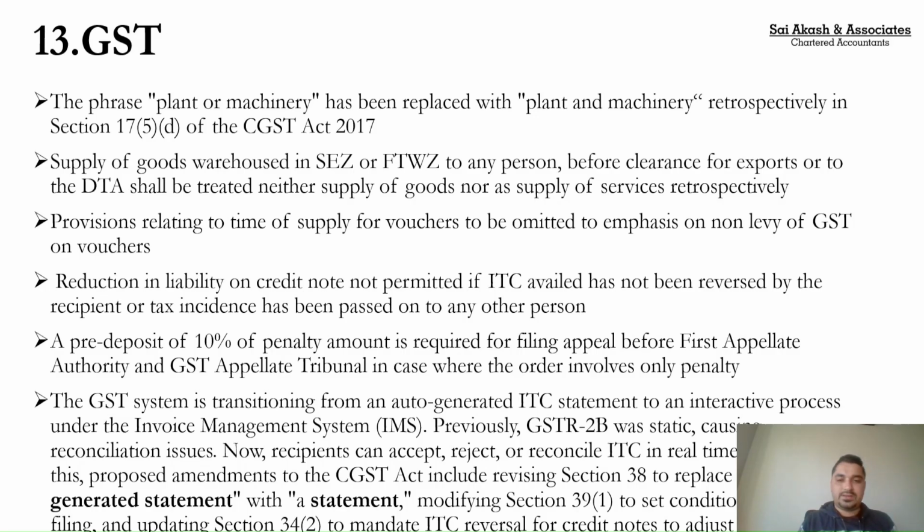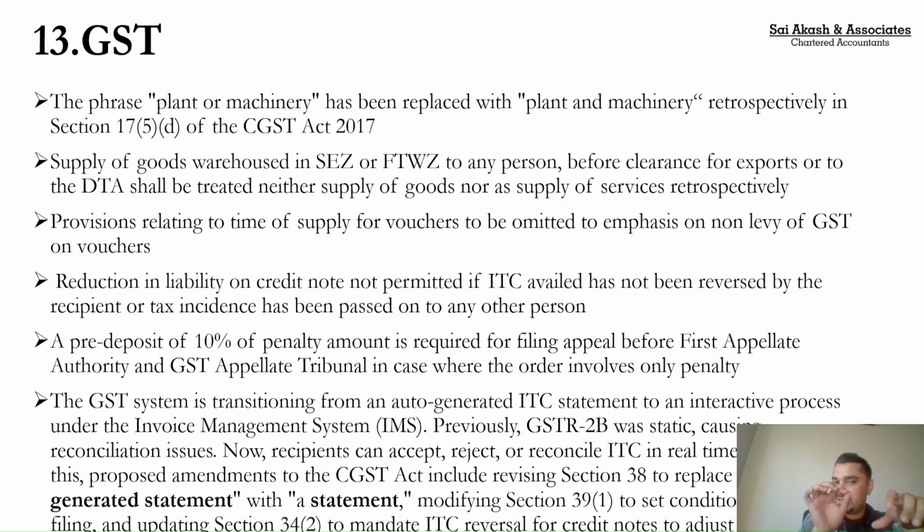Coming to the next amendment: supply of goods warehoused in an SEZ or free trade zone to any person before clearance for export or DTA shall be treated neither as a supply of goods nor as a supply of services. What happens is, in case of exports, the goods are stored in SEZ warehouses, and the movement of goods between those warehouses has now been exempted from GST. They are neither treated as supply of goods nor as supply of services.